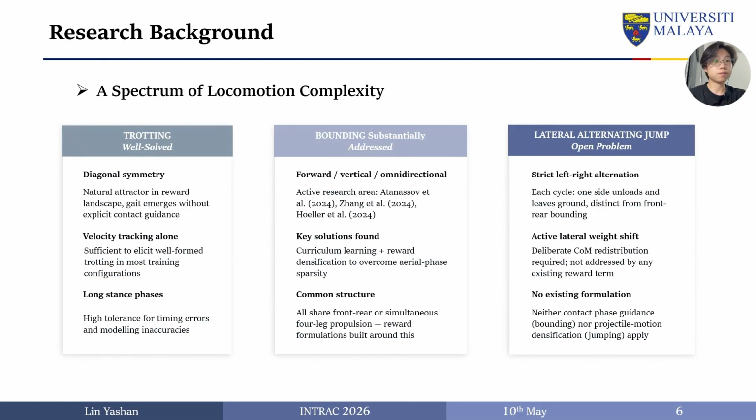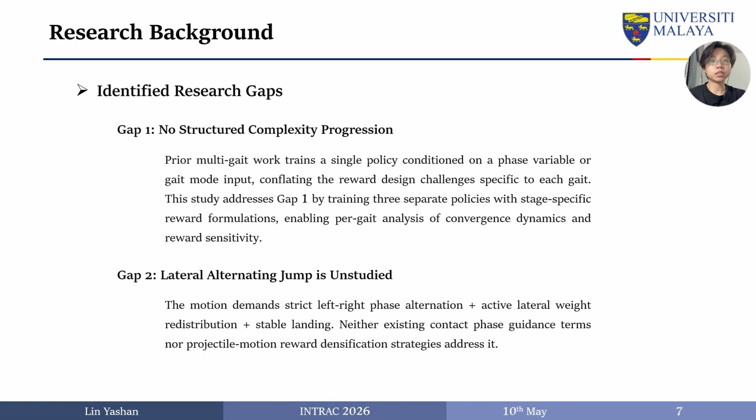Trotting is well solved, bounding requires explicit phase guidance, and lateral alternating jumping remains an open problem due to its strict left-right alternation and lateral weight shifting. This motivates 2 research gaps. First, existing multi-gait work trains a shared policy, so the reward design difficulty of each gait is not clearly isolated. Second, lateral alternating jump is underexplored, with no existing reward formulation addressing lateral weight redistribution.